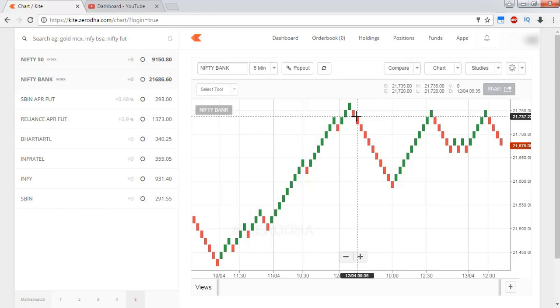I want you guys to do the proper paper trading first of all, then do the proper back testing, then only enter into the real market, so that you will make lot of profits with the help of this Renko charts strategy. Guys, the chart will be volatile in case of range bound markets, so this Renko charts requires some amount of practice before doing the real trades. So guys, do the practice before entering into the real markets with the Renko charts, then take the trades in the real market.